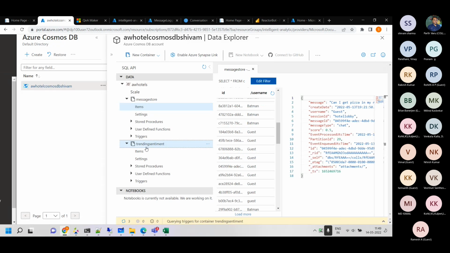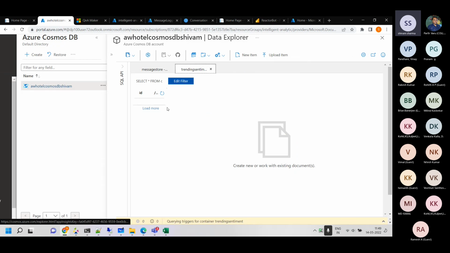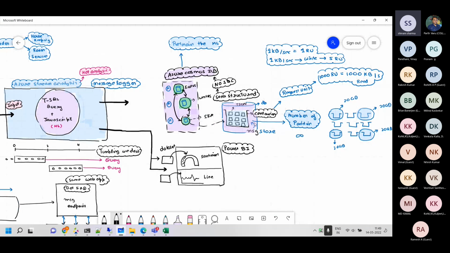The other one here, I don't remember if we did anything over here. So this is supposed to have the trending sentiments, but this part is not yet completed. You can say that in the same database there is another one, trending sentiment. What is trending right now? Let's say on Twitter, you can think it through, right? Something is trending today. Is it positive or negative, or what is trending today as such? Those types of logging can also be done. So there is another one called trending sentiment, and basically this data should go there.